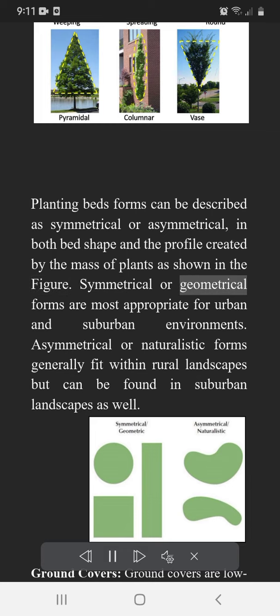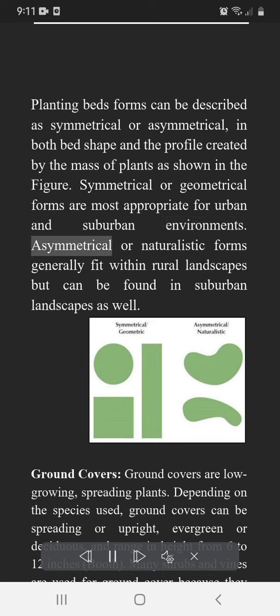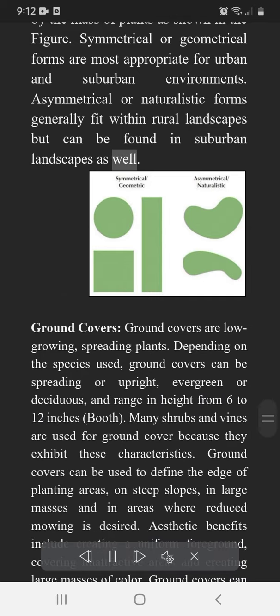Symmetrical or geometrical forms are most appropriate for urban and suburban environments. Asymmetrical or naturalistic forms generally fit within rural landscapes but can be found in suburban landscapes as well.